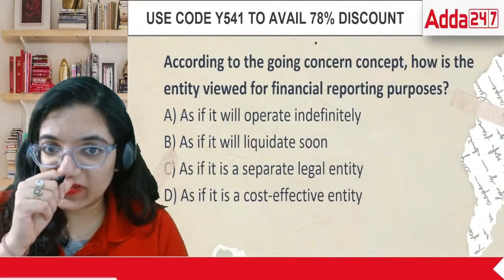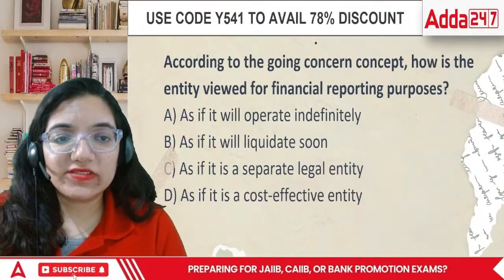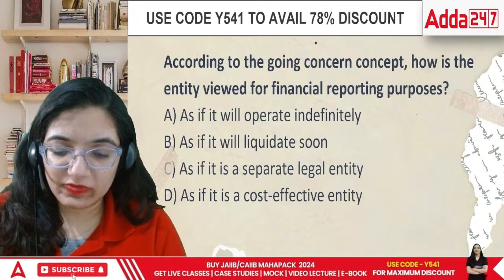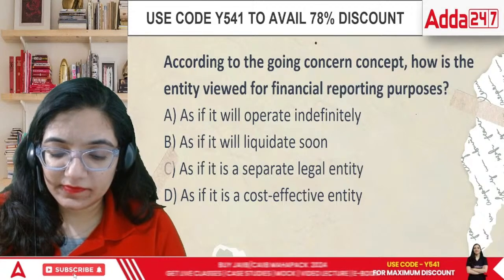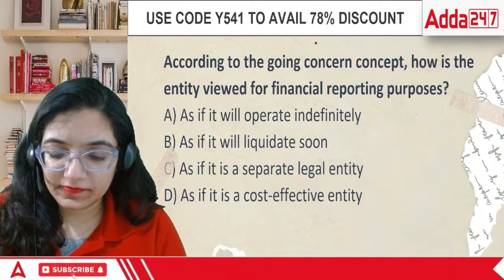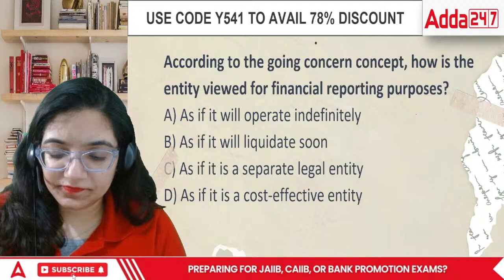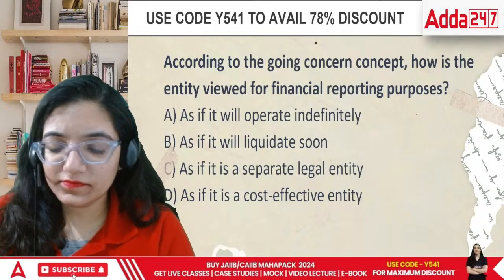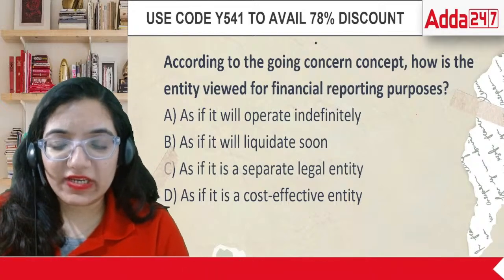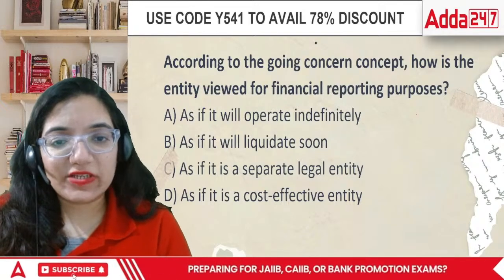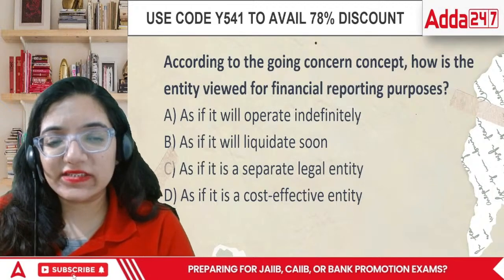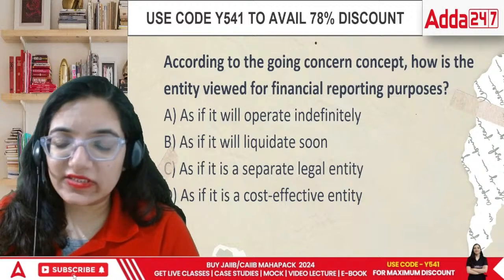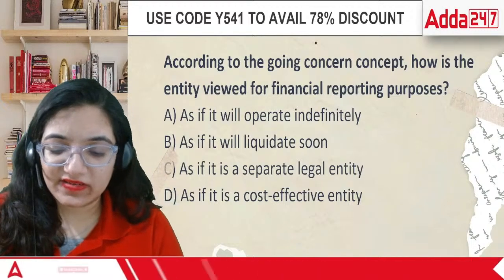Next question is, according to the going concern concept, how is the entity viewed for financial reporting purposes? How is it reviewed? As it will operate indefinitely, as it will liquidate soon, or as if it is a separate legal entity, or as if it is a cost effective entity. What would be the answer in this case?